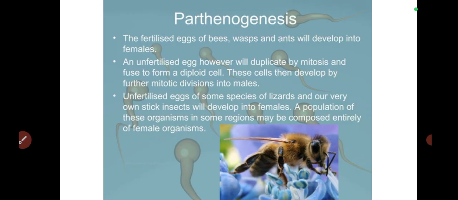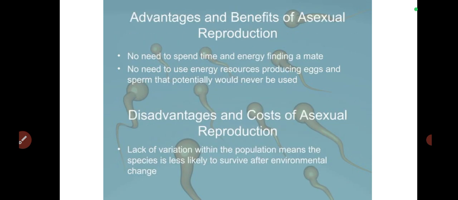Some eggs of some species of lizards, and our very own stick insects, will develop into females. A population of these in some regions may be composed entirely of female organisms. Is that okay? Because it's the egg produced by the female that grows into the new organism. So primarily it's going to give rise to a female. So that's the way it happens.